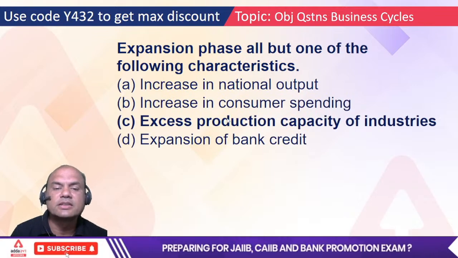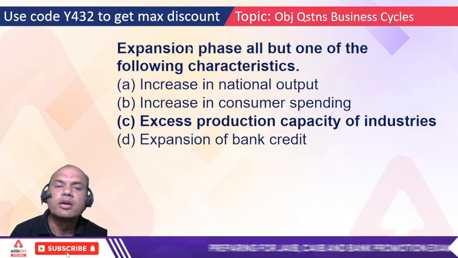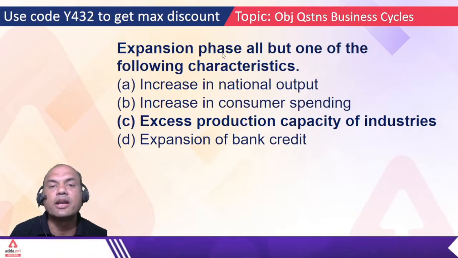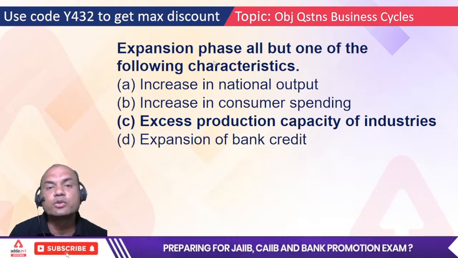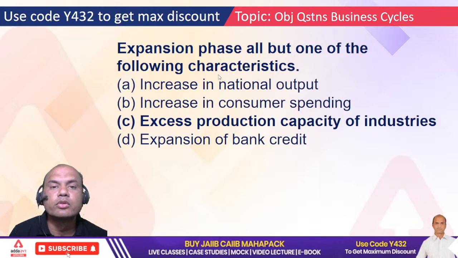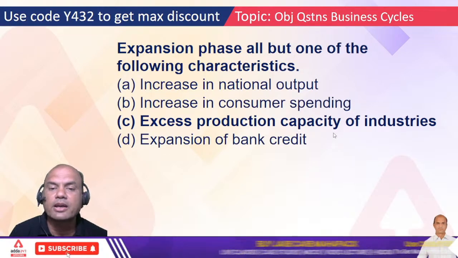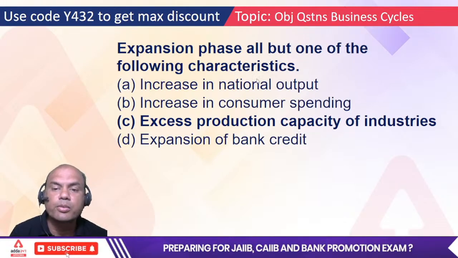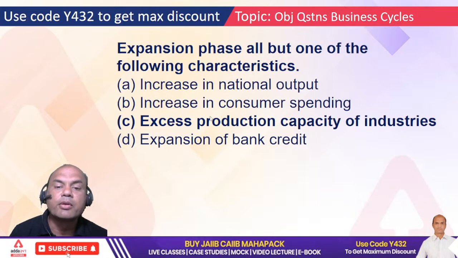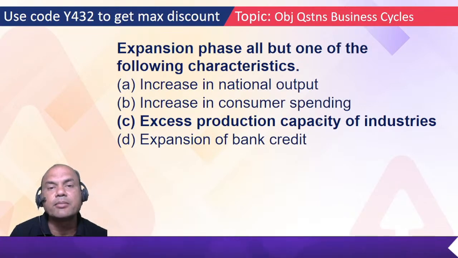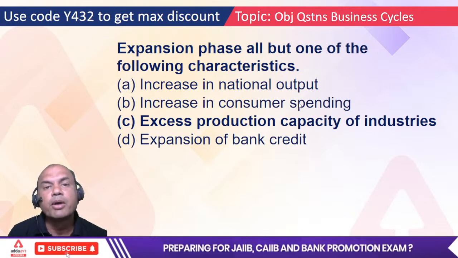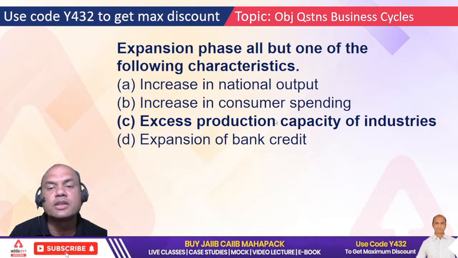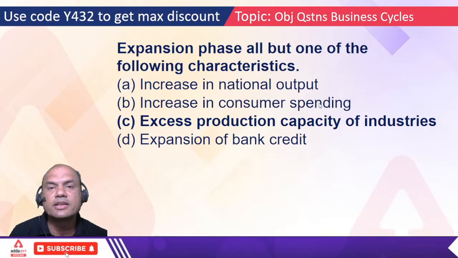So the correct answer is C, excess production capacity. What do you mean by this? Expansion phase means everything is expanding. The rate of interest goes down, so more loans will be available. More loans mean expansion of bank credit. More production will happen and national output will increase. More production means consumer spending will increase. But excess production capacity means I have huge production capacity but I don't have that much sale. Does it happen in expansion? No, in expansion sales keep increasing, and consumer spending is increasing.